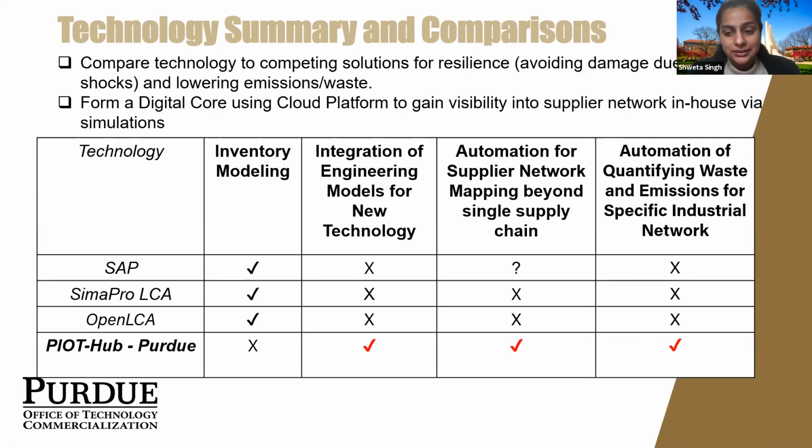Compared to other technologies that exist on the market today, like SAP, which basically helps in inventory management and a lot of supply chain management, the advantage in our tool is that we are integrating engineering-based models. So if you have a future technology, you can embed it in our tool and see how the network will look in the future and not just the existing one based on empirical data. And then we can also automate, which I'm not sure if SAP does, but I know that other tools like SimaPro LCA and OpenLCA did not have, the automation of quantifying waste and emissions based on the first principles model rather than relying on empirical data correction.